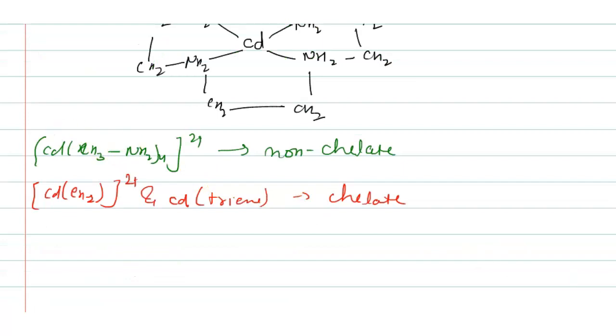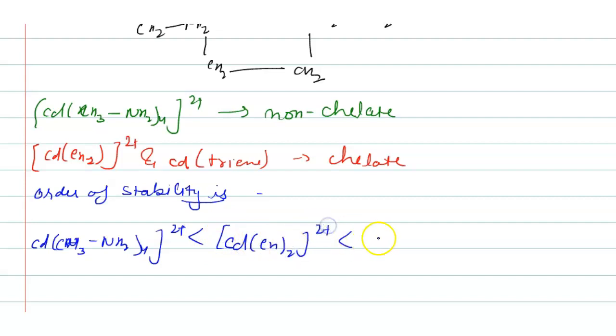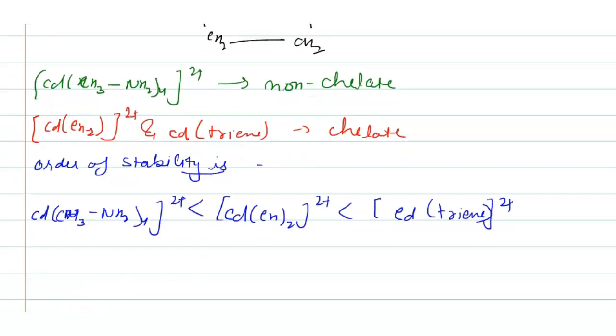So next, the order of stability is: here we can write cadmium with CH3NH2 four, 2 positive, is less than cadmium with en, less than cadmium with trien.